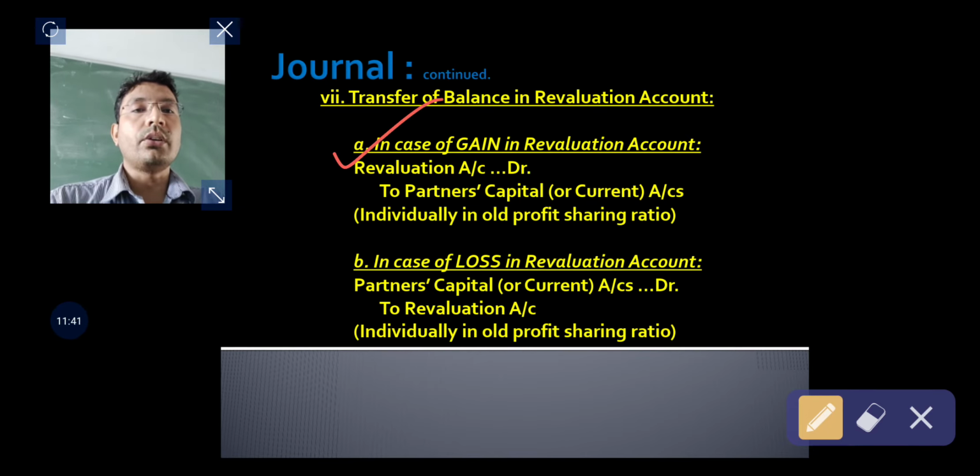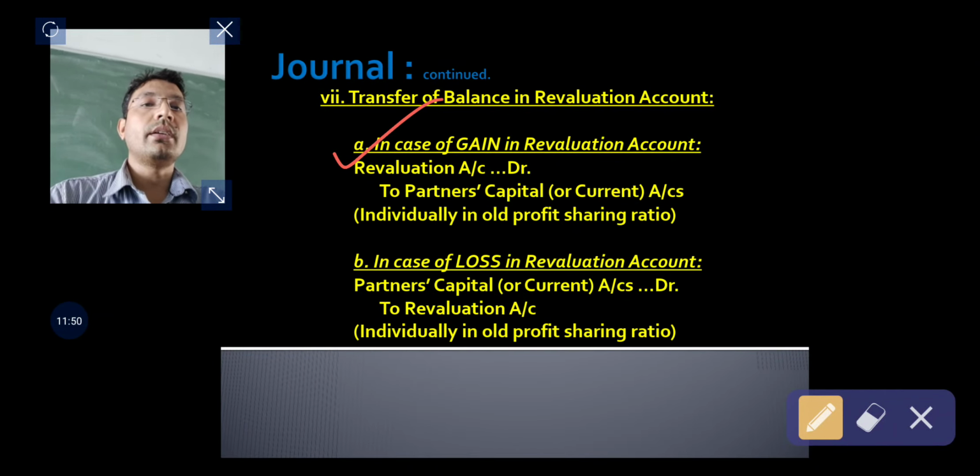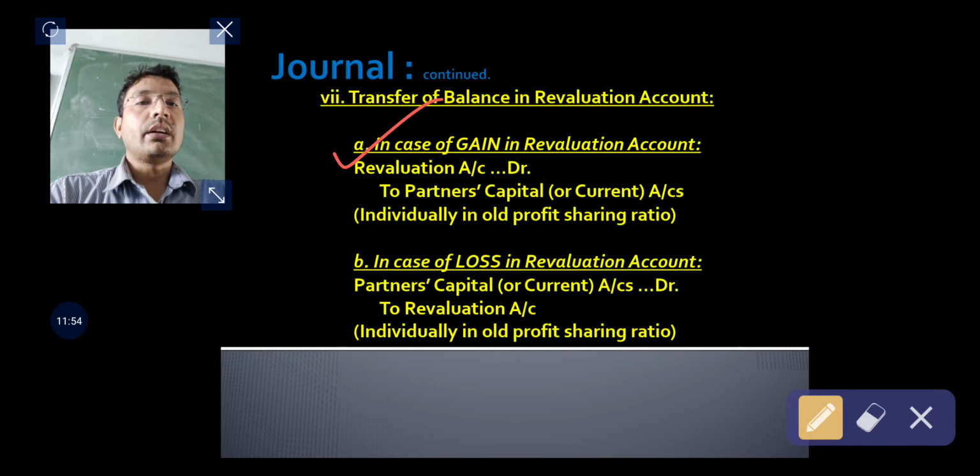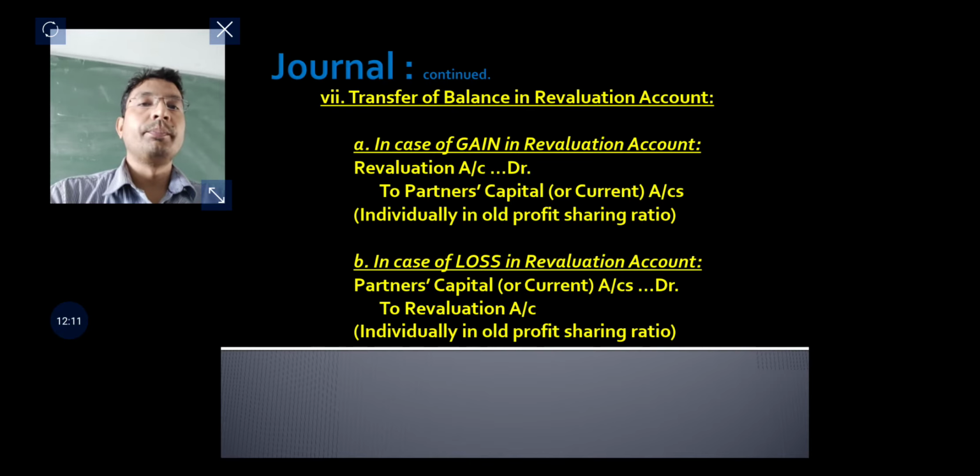In case of gain, the revaluation account is debited and the partners' capital or current account is credited, depending upon the method of maintaining capital. A capital account is used if the fluctuating capital method is maintained, and a current account is used when the fixed capital method is followed.